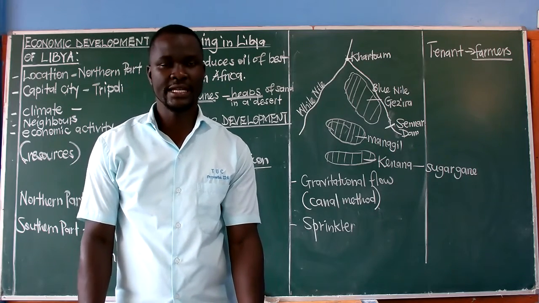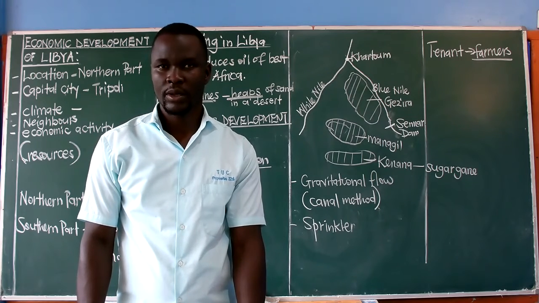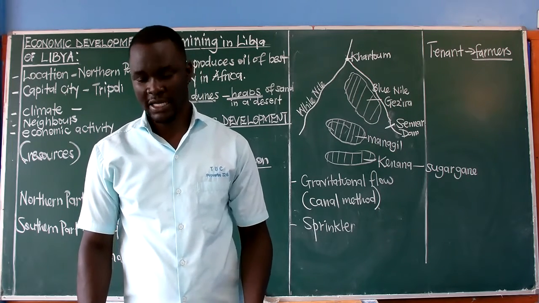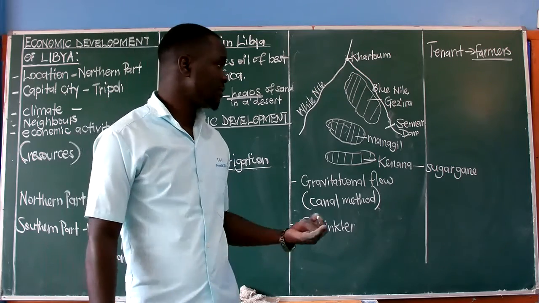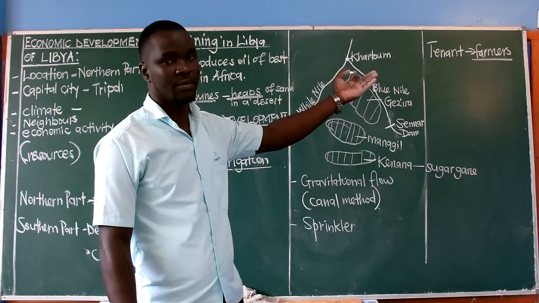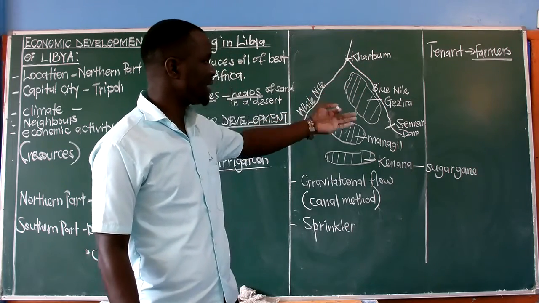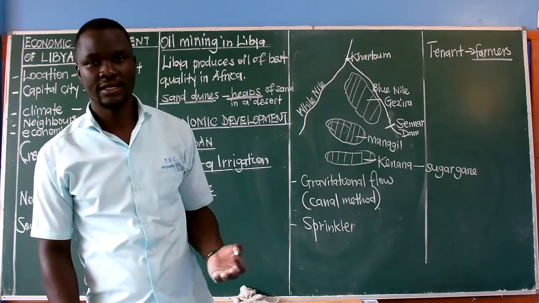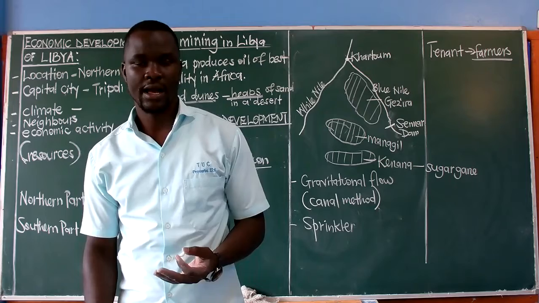We are looking at the benefits. How is an irrigation scheme like Gezira important to the people? Not only to the people, but even to the countries. Number one, this is a source of employment. We have said they are tenants, farmers, which means these people are employed or they work in these farms, in these irrigation gardens or schemes. At the end of it all, they get the money.